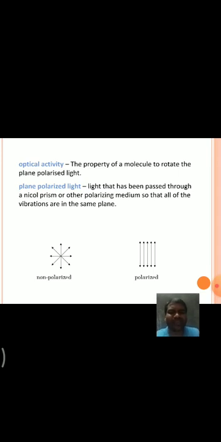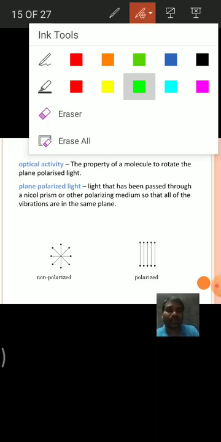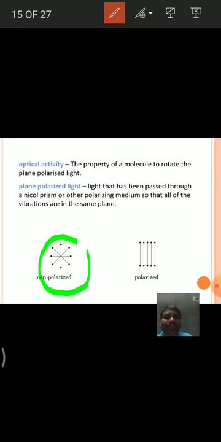Generally, an ordinary light vibrates in all directions. That is said to be non-polarized light. When this non-polarized light is passed through a prism, an equal prism or any polarizing medium, what happens?